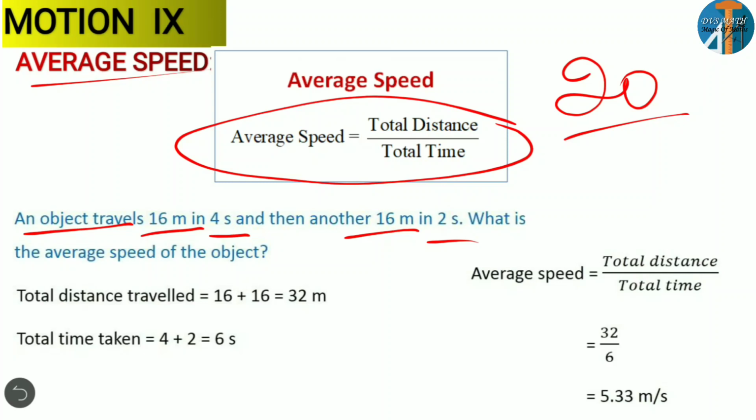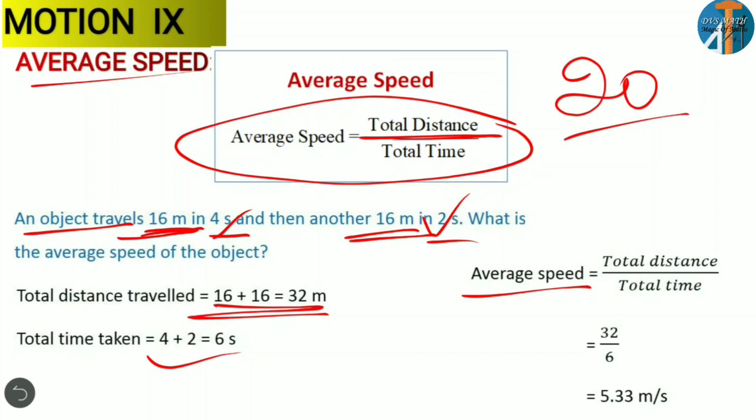But here, average speed means we have to consider total distance by total time. So what is the total distance? 16 meters plus 16 meters, 32 meter. Total time is 4 seconds plus 2 seconds, 6 seconds. So average speed is equal to total distance by total time, 32 by 6. It is 5.33 meter per second. This is the average speed of the object.